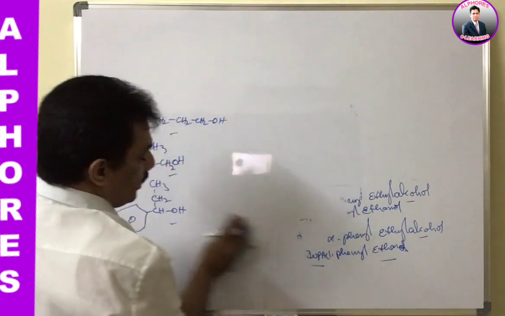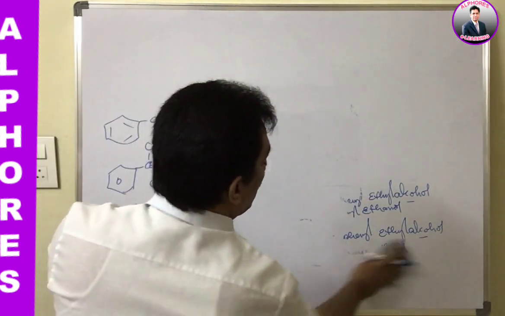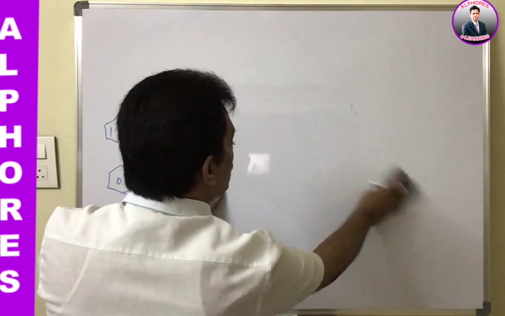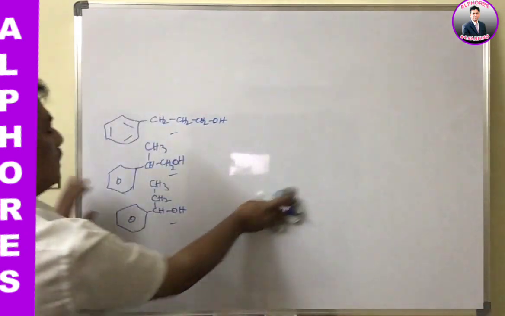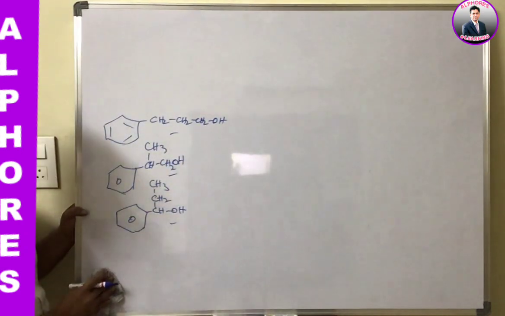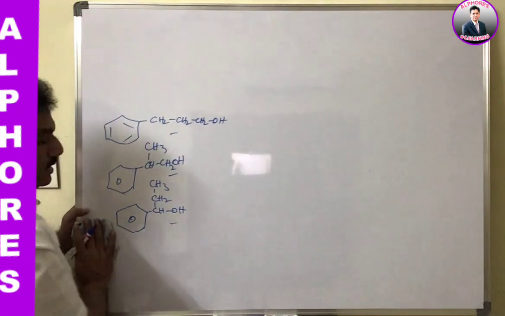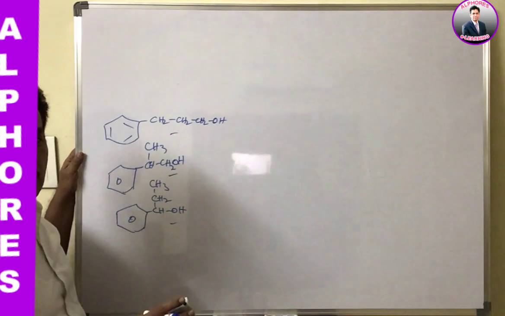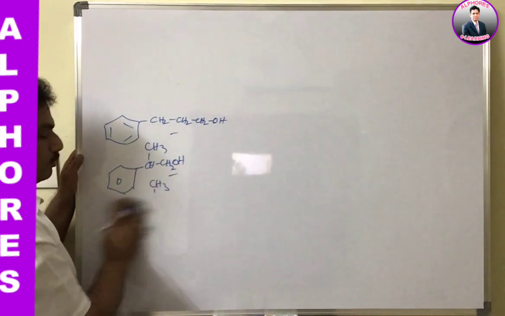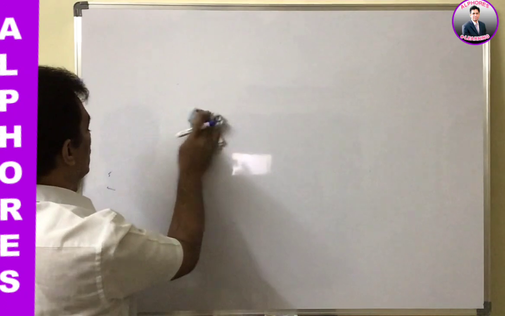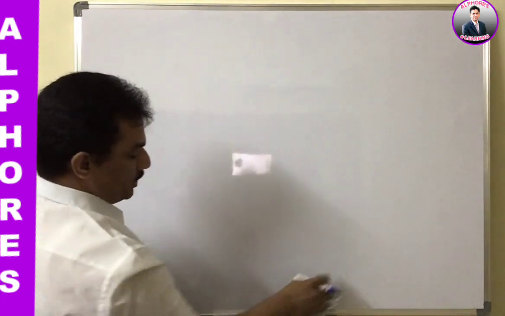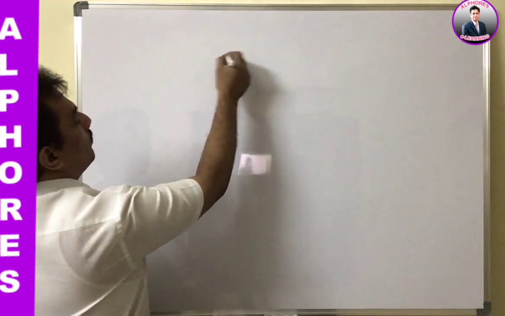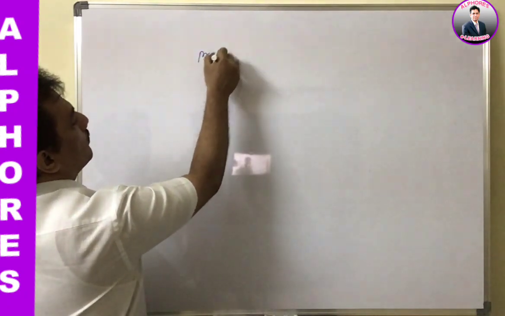Here what you have to remember is only the nuclear hydroxy compounds. Nuclear hydroxy compound means only when the OH group is present on the benzene ring should we consider them as phenols. In all the remaining cases, they are only substituted alcohols. The substituent is the phenyl group. So phenyl substituted alcohols are the compounds where the OH group is present on the side chain. Clear? And next, we have to go for preparations.